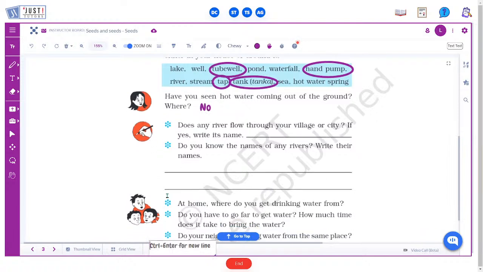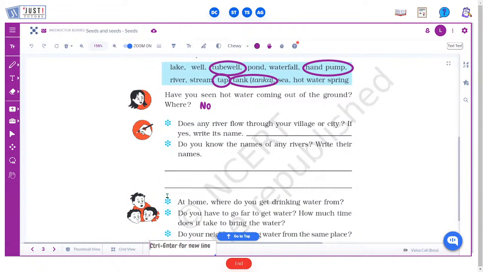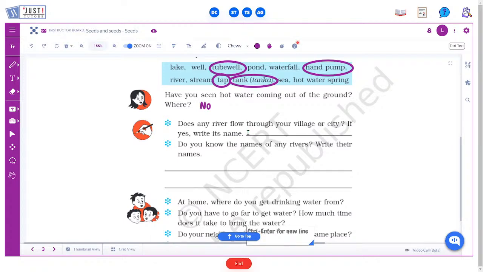Now, does any river flow through your village or city? If yes, write its name. Do you know the names of any rivers? Write their names. So you can write the name of the river that flows around your village or city,